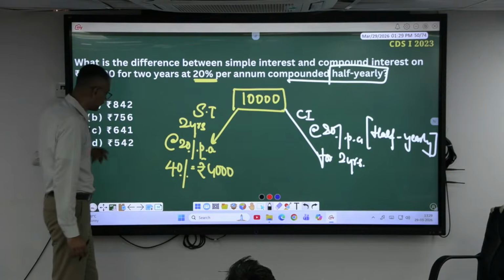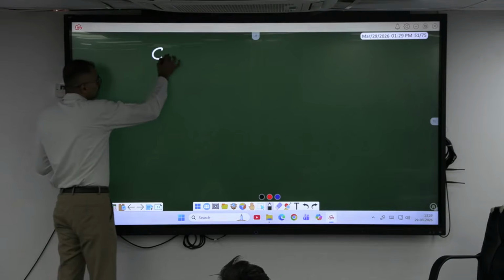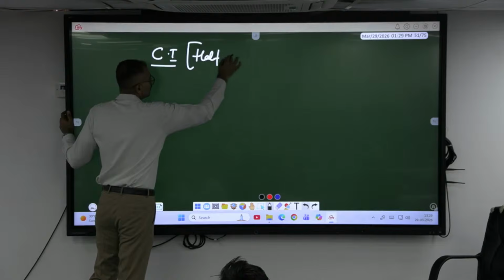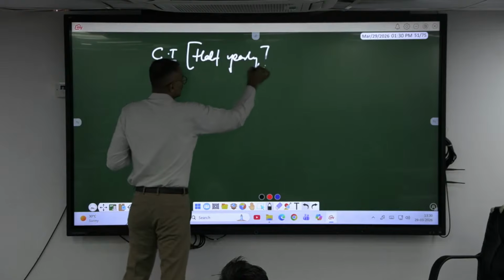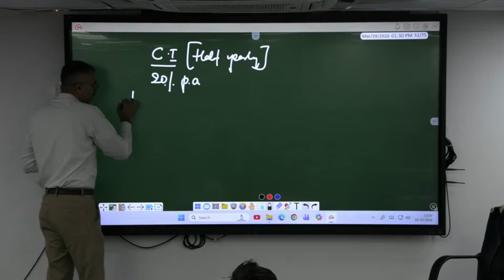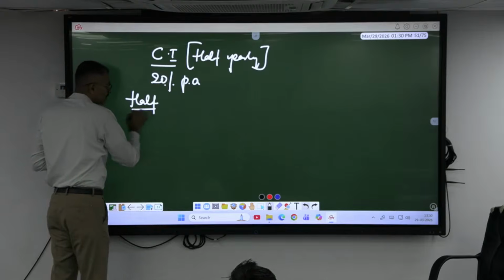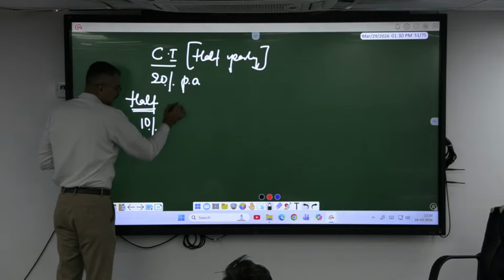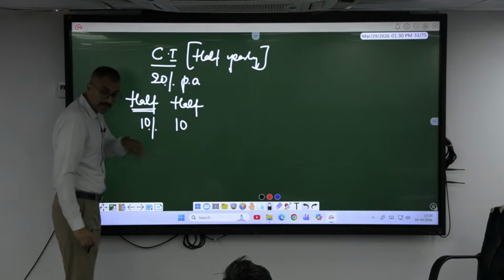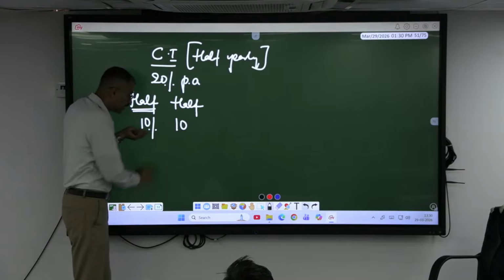But in the case of half yearly CI, if I charge 20% per annum, half yearly how much? First half of the year, 10%. Second half of the year, 10%. Interest has to be charged on interest. Earlier it was 10%. On this also 10%.